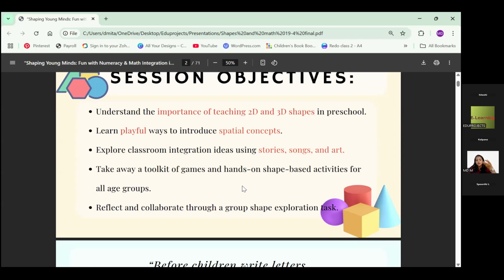If you have a particular shape that you'll be teaching today, that is circle, how can we put it into storytelling, how can we put it into music and movement, how can we put it into outdoor activities, different ways. All right, so we are going to start off. These are some objectives which I wanted to put across, and you must have gone through it by now. So I'm not going to read the topics.